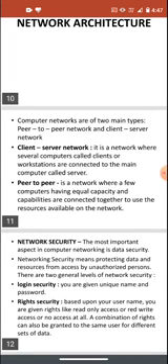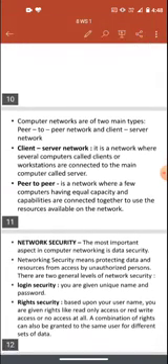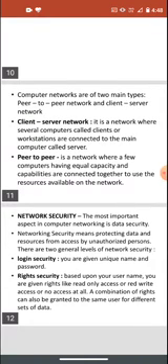Network security: the most important aspect in computer networking is data security. Network security means protecting data and resources from access by unauthorized persons. Security is very important in a network as various devices are connected together. So security is very important in networking.